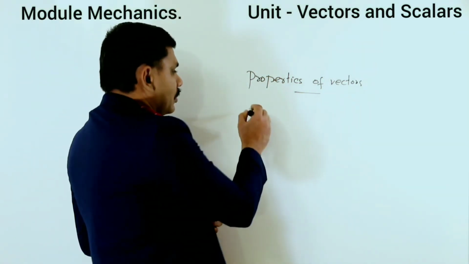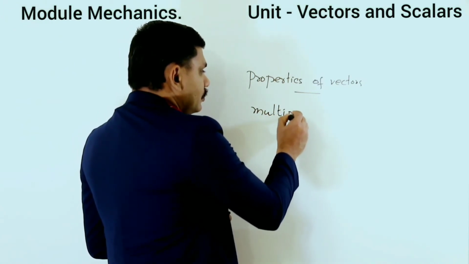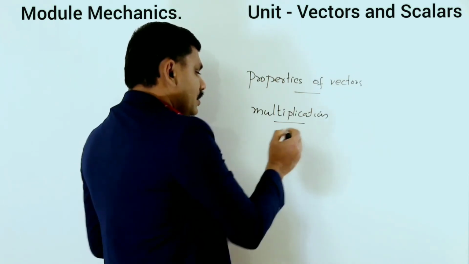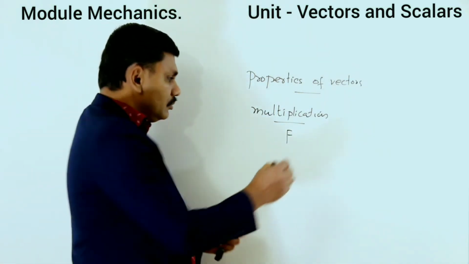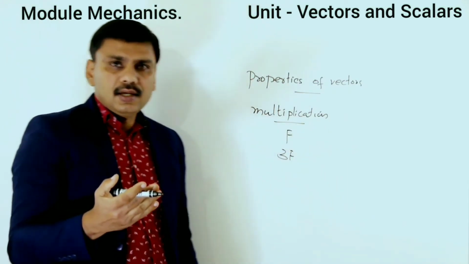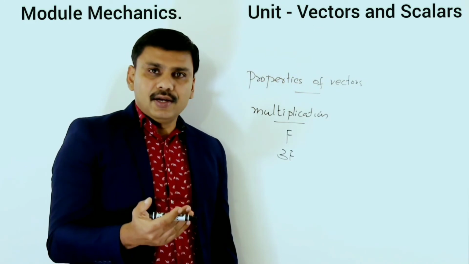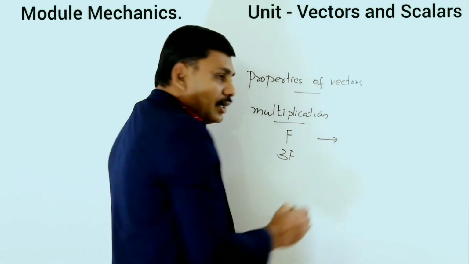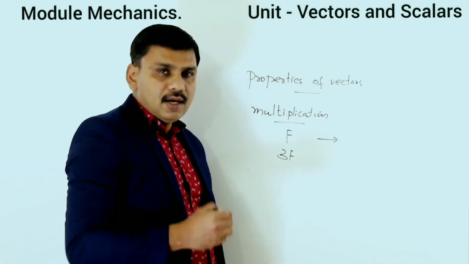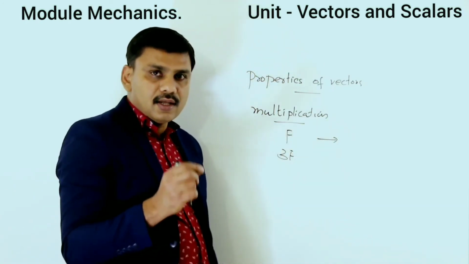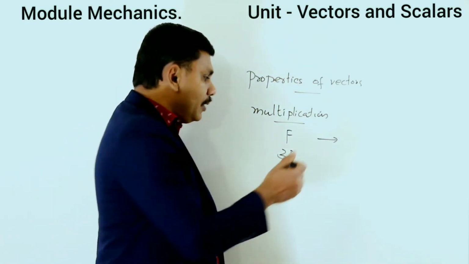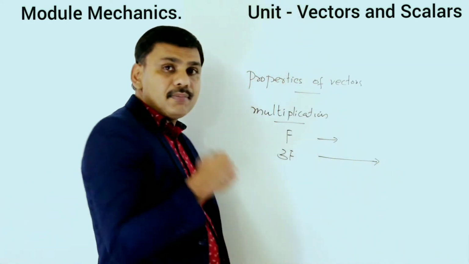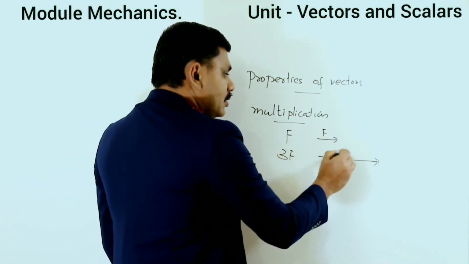Next, multiplication of vector. Multiplication simply means if f is a vector, 3f will be 3 times the f value. For example, if f is represented like this, the length of the straight line represents its magnitude. So 3f means the length of the line becomes 3 times the previous value. So this is f and this is 3f.